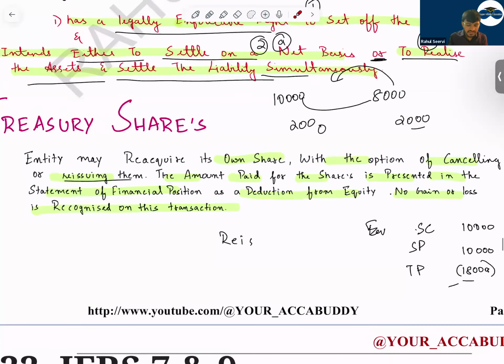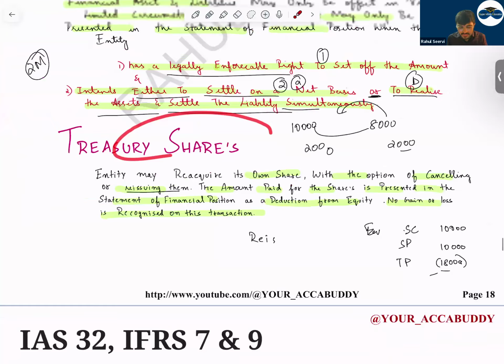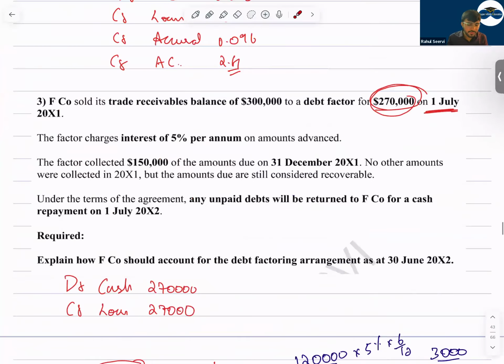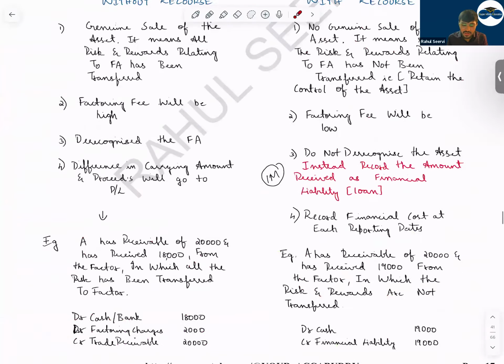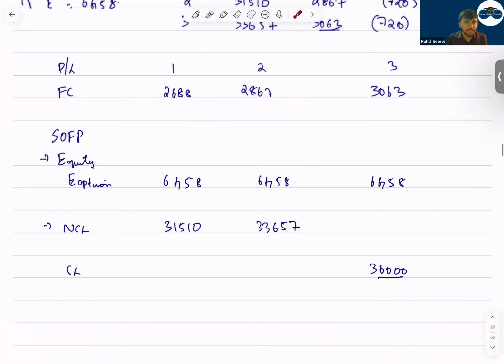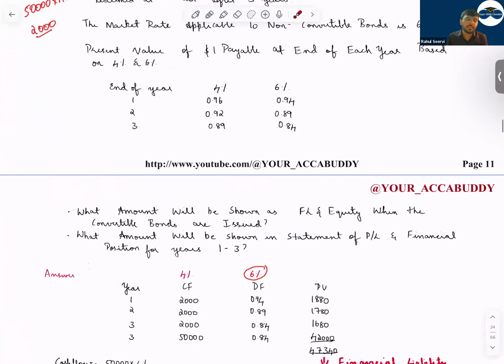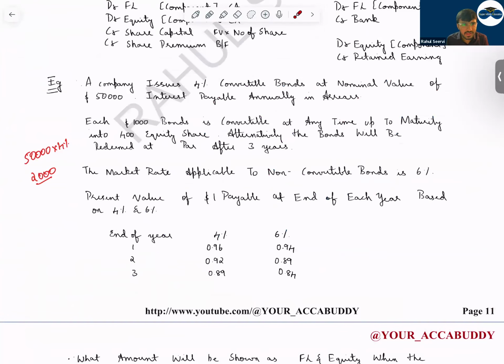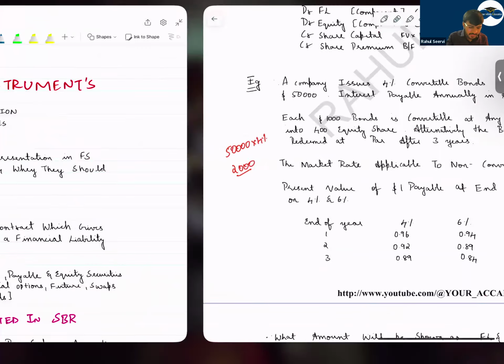So with this, treasury shares is also complete. With this, the basic part, the first part of your financial instruments, we have completed. Now, what is the second part? The second part is the important part, that is for SBI: impairment and derivatives and hedging and small topics. So let us start with the topic now.